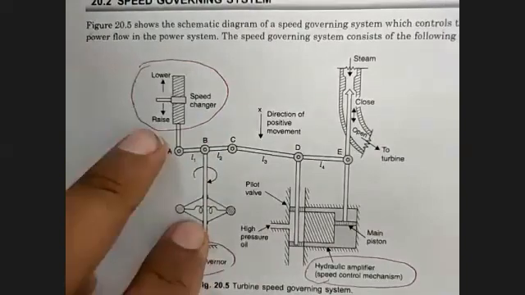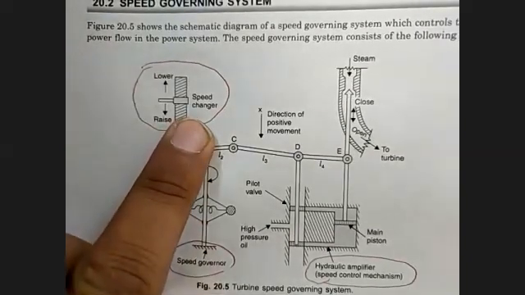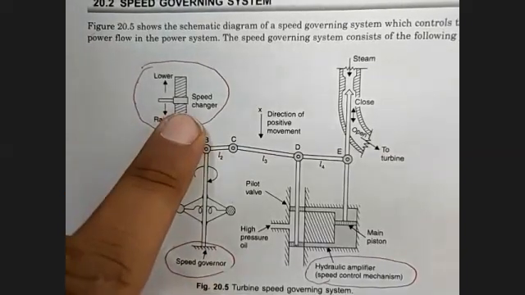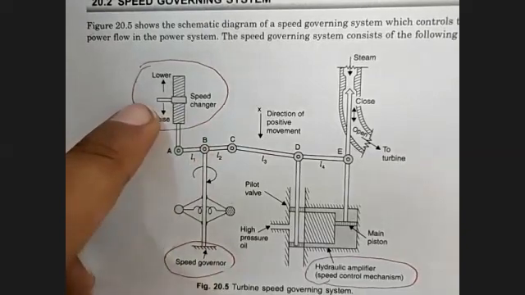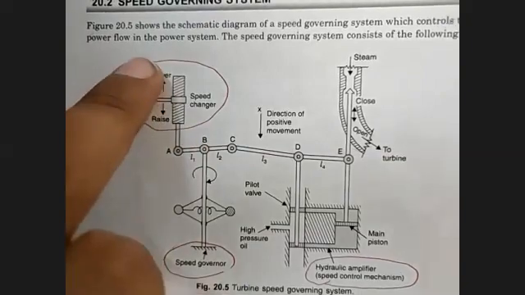And this point is your reference point, which will be changing the reference speed of the system. To increase we will be lowering it, and to decrease we will be upping.